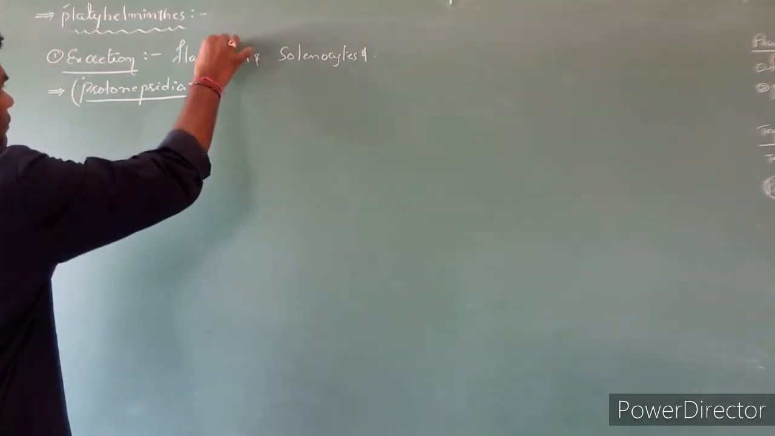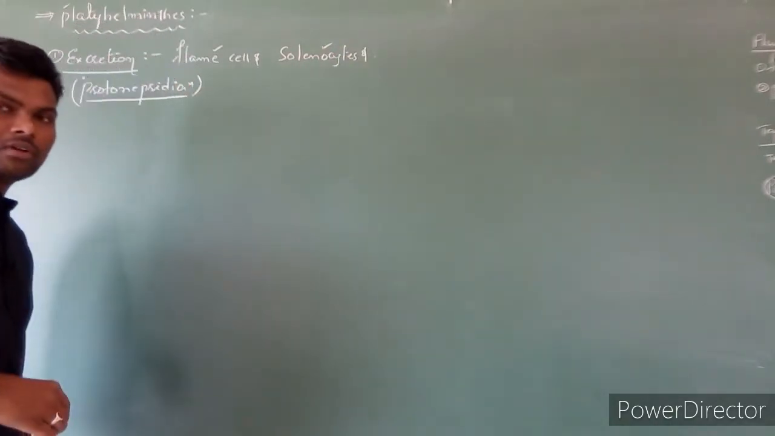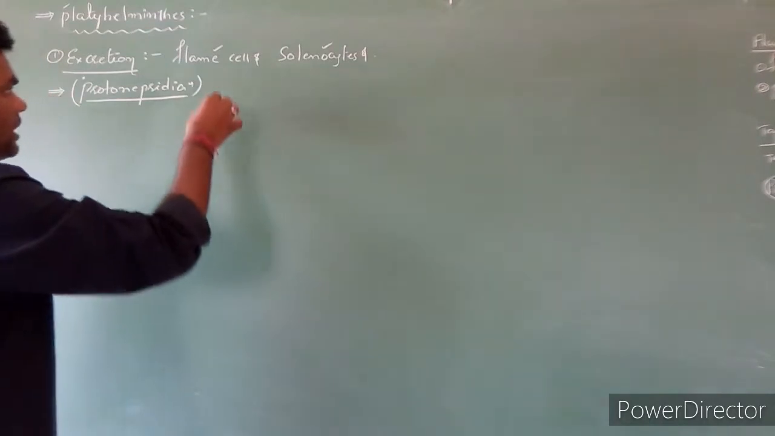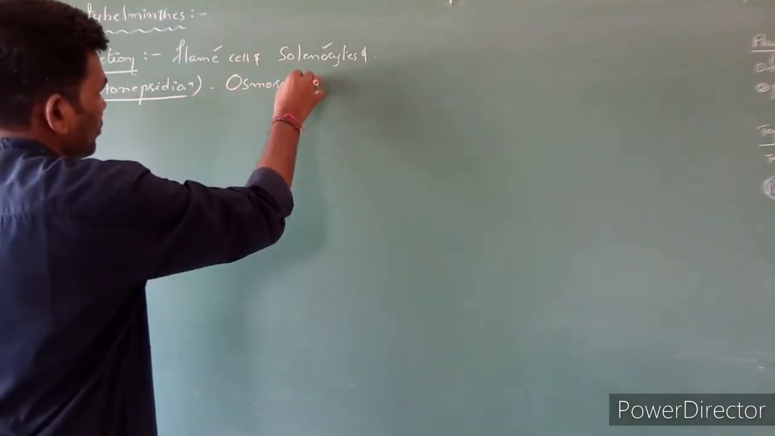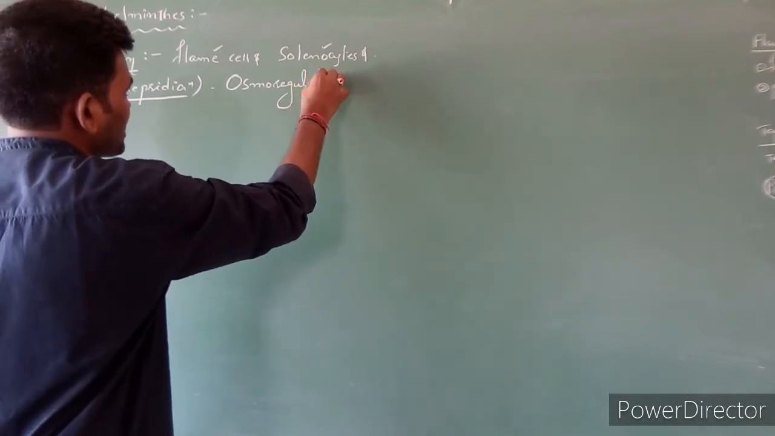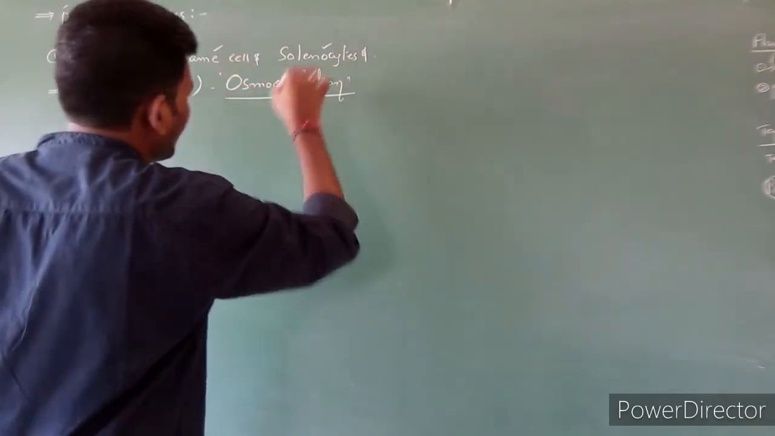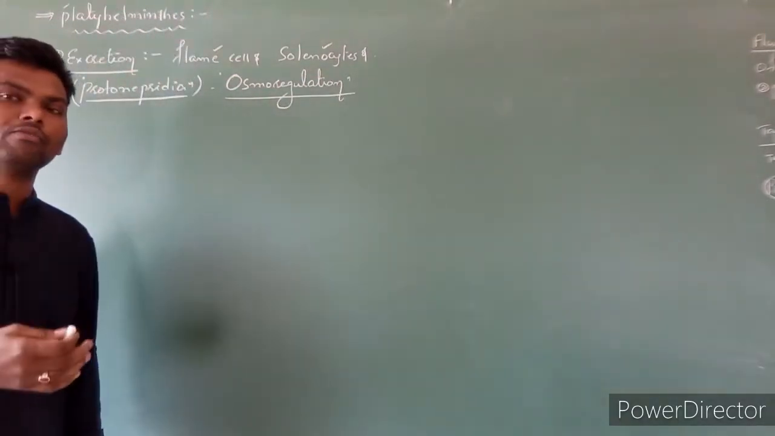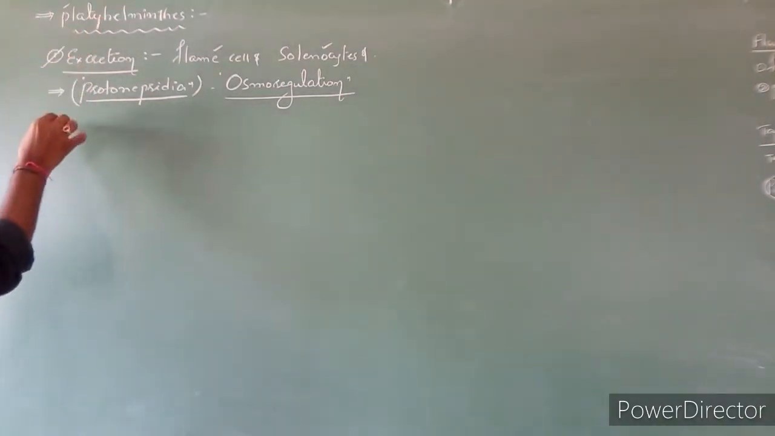The cells are flame cells, also called solenocytes, which have the capacity to control osmotic regulation or osmoregulation. What is meant by osmoregulation? Removing the excess amount of waste or excess amount of water from the body. Clear? So this is the excretion system.